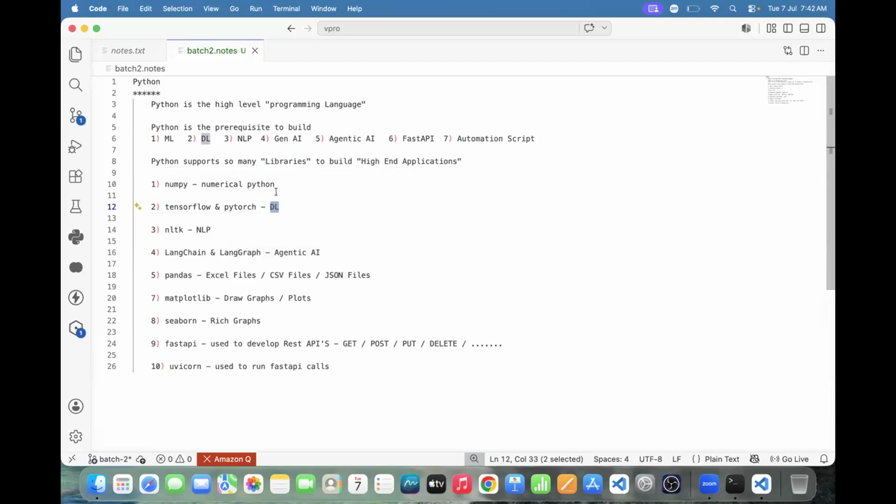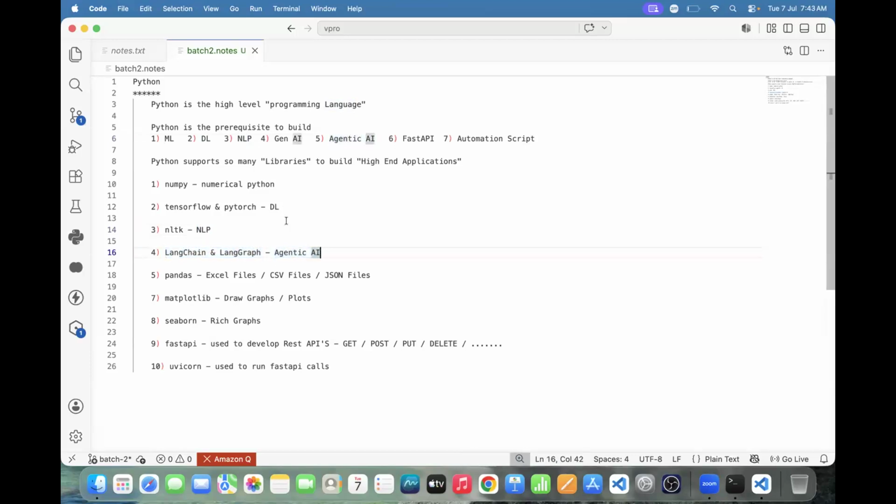But team, how to build NLP applications? The NLTK library. NLTK is the library used to build NLP applications. How to build agentic AI applications? LangChain and LangGraph libraries are used to build agentic applications.